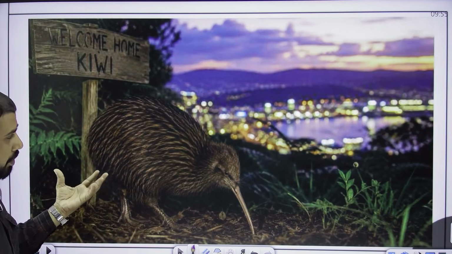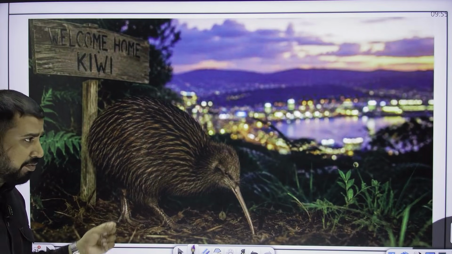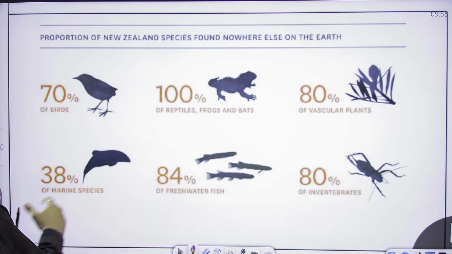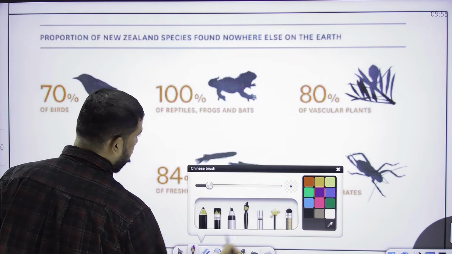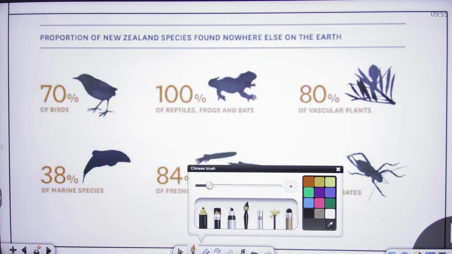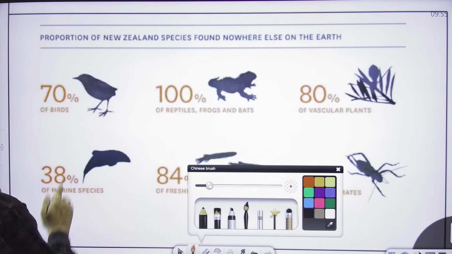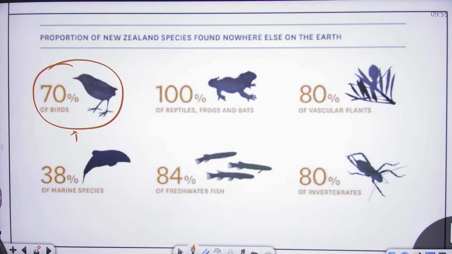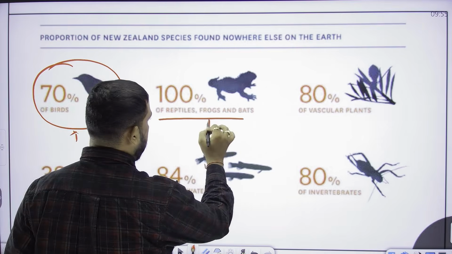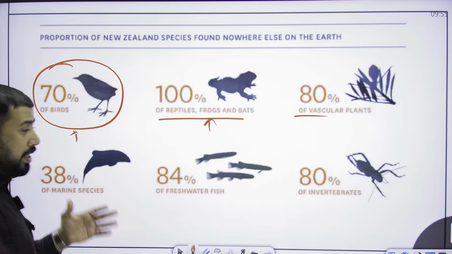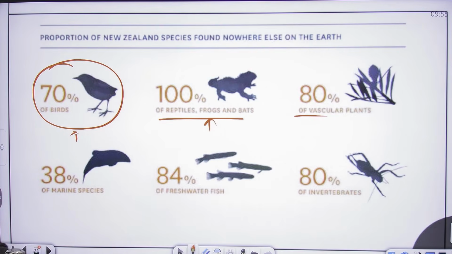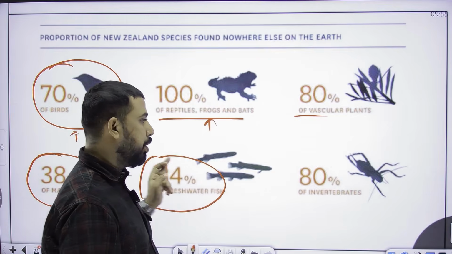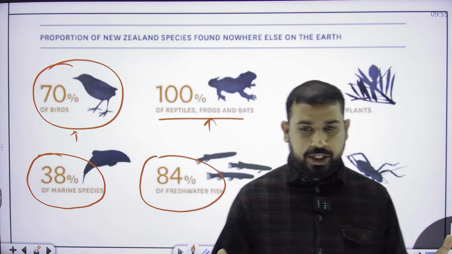Now moving forward, this is a famous biodiversity of New Zealand named kiwi, which is a flightless bird. Apart from it, consider the New Zealand species found nowhere else on earth. You will be amazed to know that 70% of the birds of New Zealand are nowhere else present in the world, and 100% of reptiles, frogs and bats are. 80% of vascular plants are endemic to New Zealand, and 38% of marine species, 84% of freshwater fishes and 80% of invertebrates are present here.